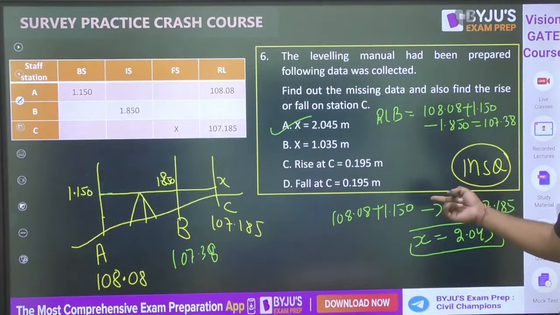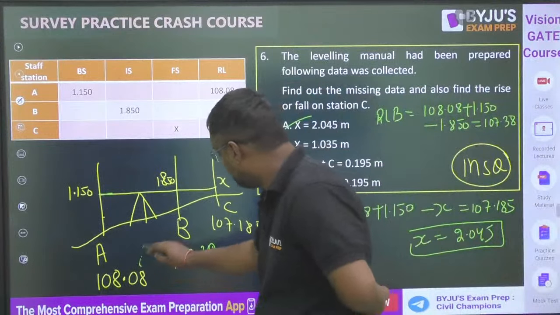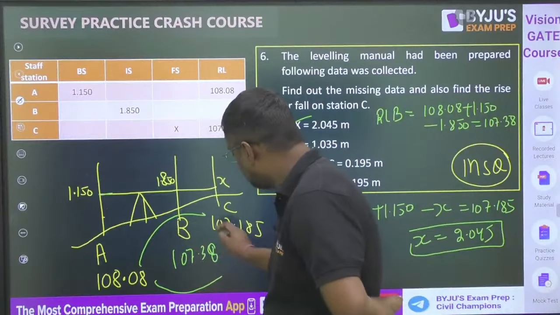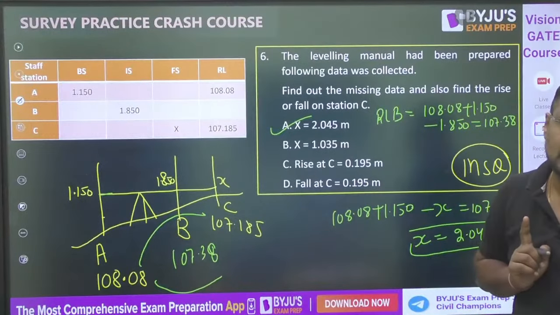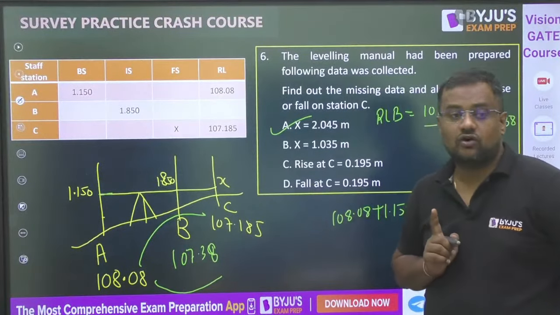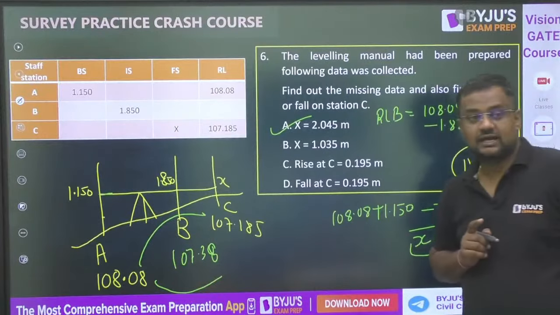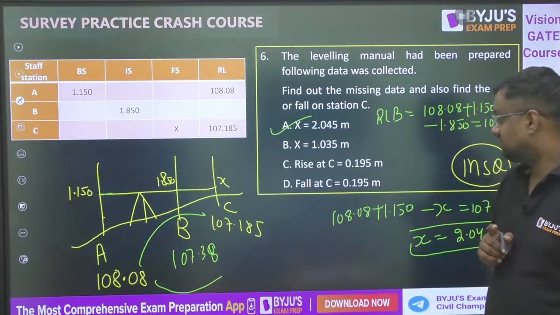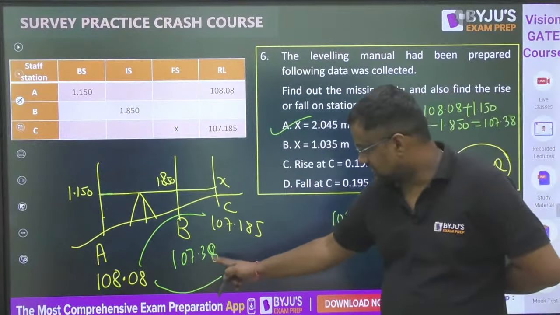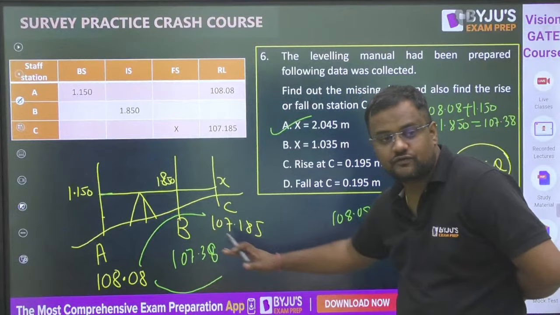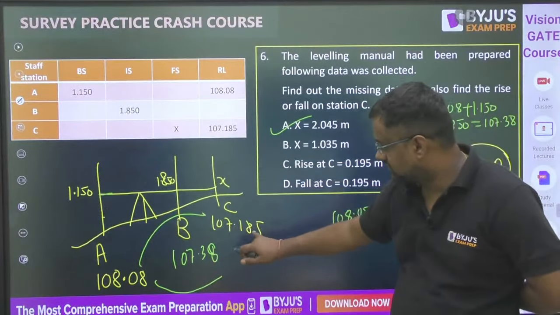And what is the rise at C? Rise? At C there is no rise, there is a fall. Now one more question: is this fall with respect to this figure or this one? Rise and fall is always with respect to the previous point. Of course, the gradient is falling. By mistake I made it rising. It is a falling gradient because it is decreasing.